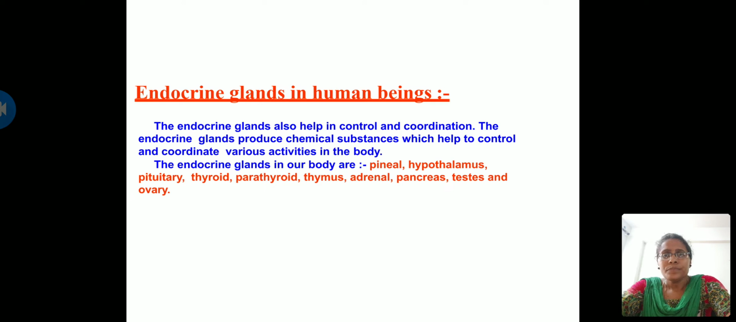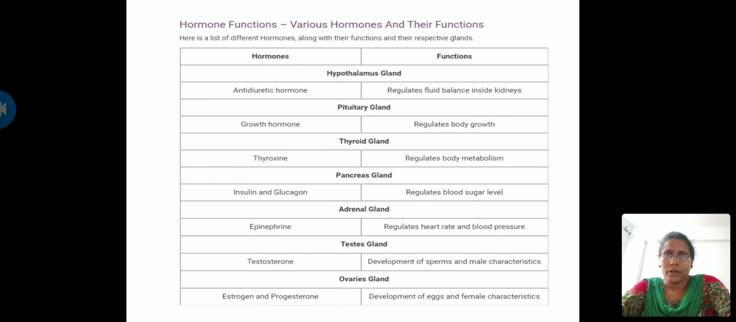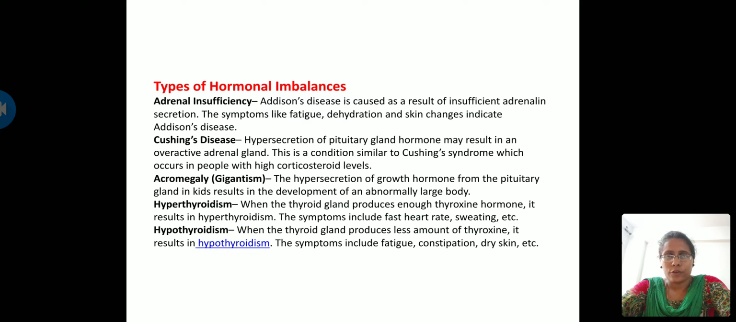There are certain glands in our body. The first one is the pineal gland, then hypothalamus, pituitary gland, thyroid gland, parathyroid, thymus, adrenal, pancreas, testis and ovary. These are some of the endocrine glands in human beings. Here you have various hormones and their functions, which I will tell you after looking at the diagram. Next you have types of hormonal imbalances, which I will also deal with after looking at the diagram.